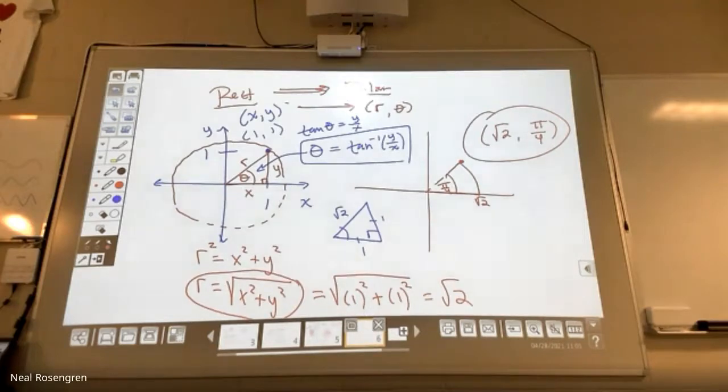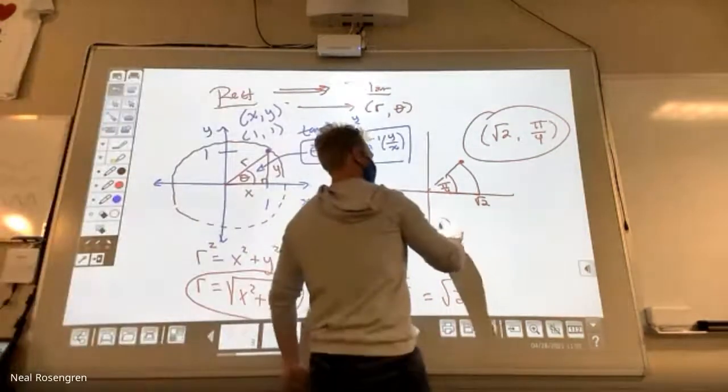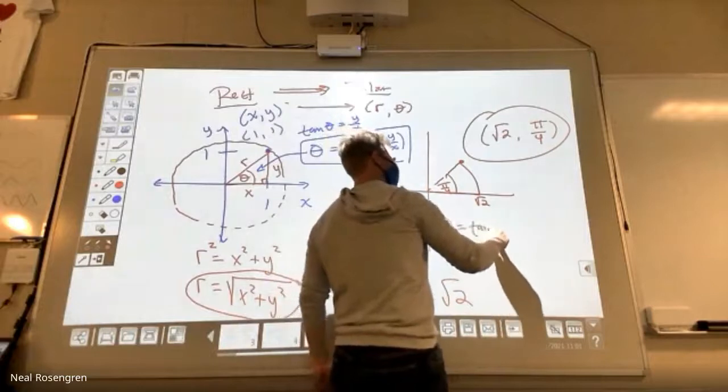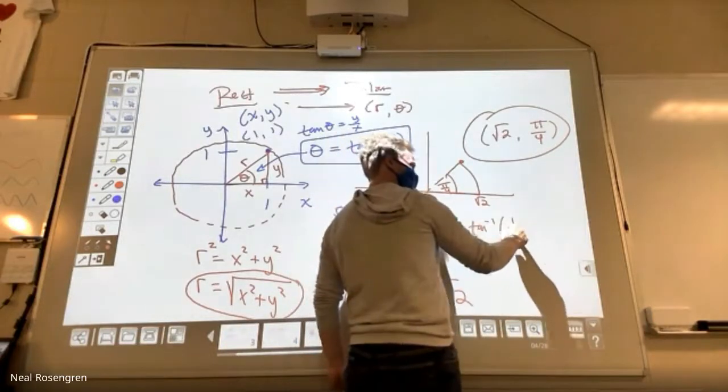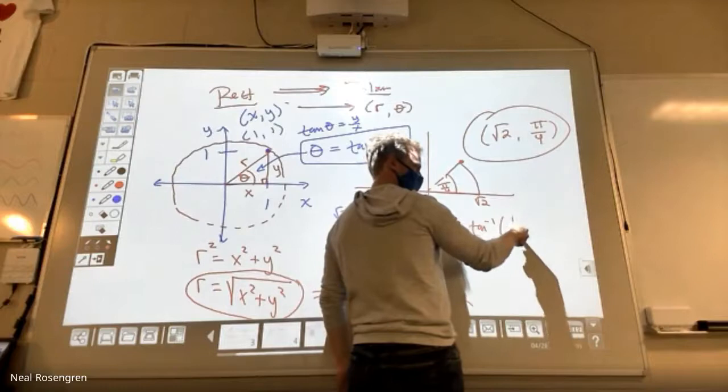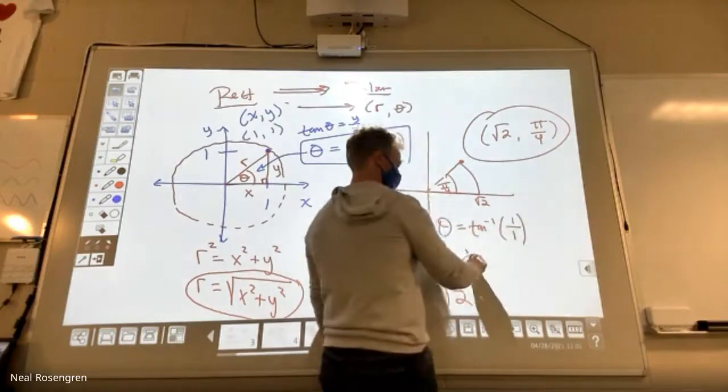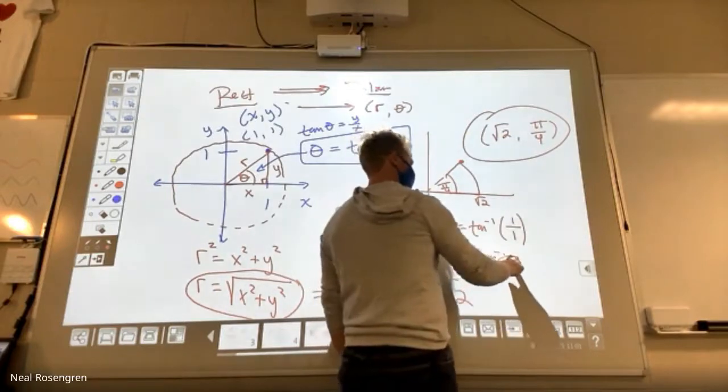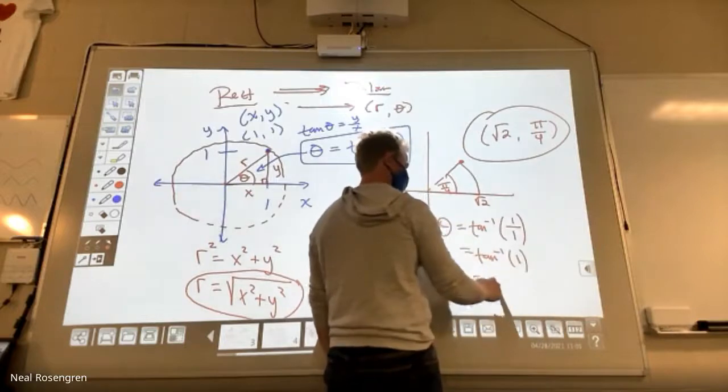Okay, so r equals square root of x squared plus y squared. Theta, inverse tangent of y over x. Right. I'm sorry, I'm still confused on how we got the triangle here. Theta is the inverse tangent of y1 over x1, which is the inverse tangent of 1. Plug it in the calculator.